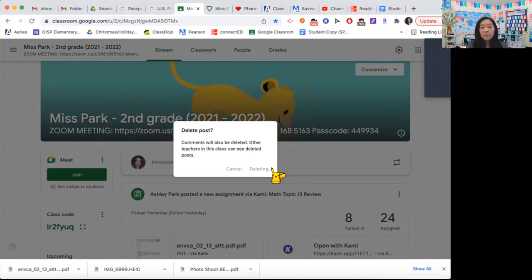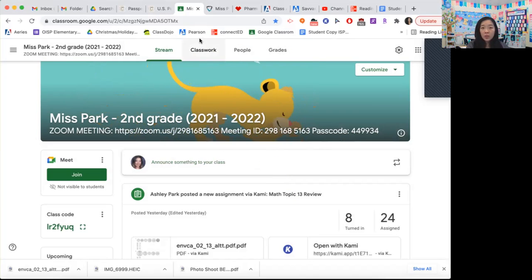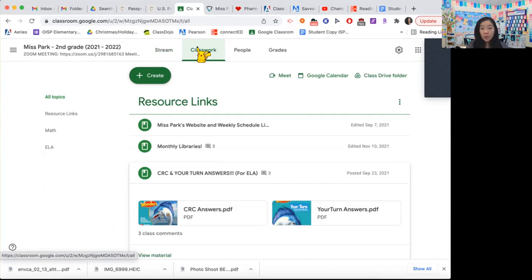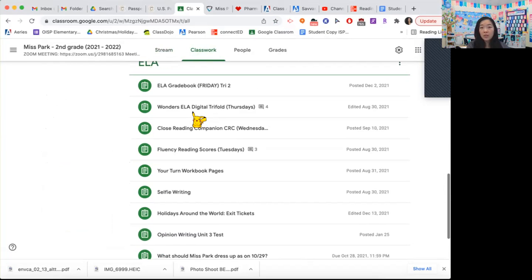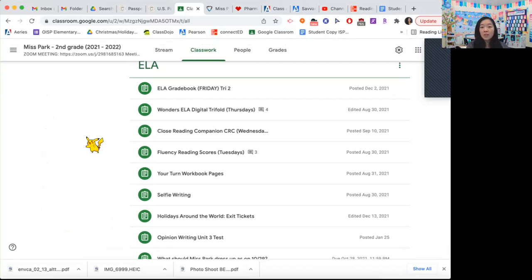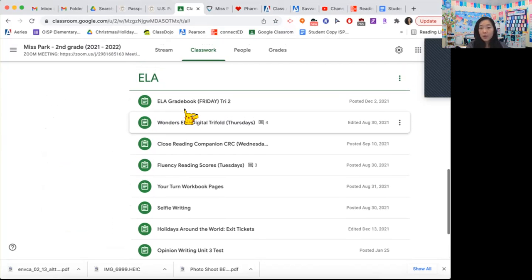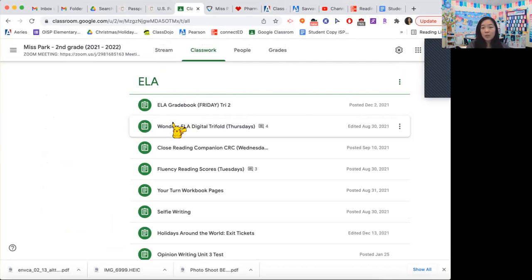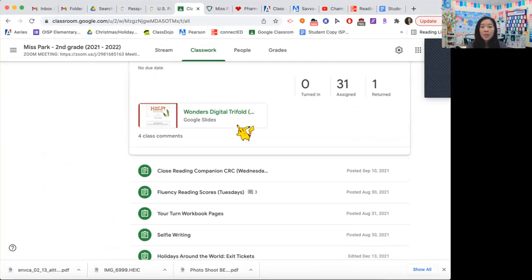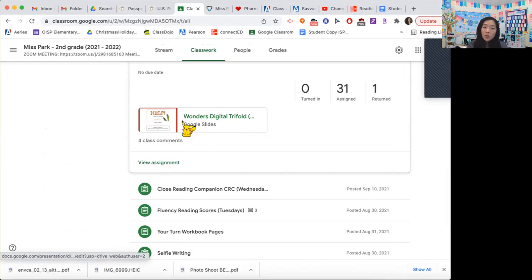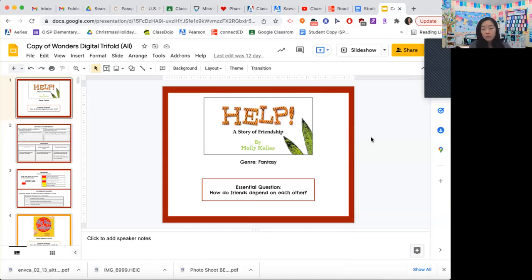All right, now what you guys are gonna do is click on classwork, and then scroll down to ELA. The second one from the top on ELA says Wonders ELA Digital Trifold, and it's for Thursdays, which is today. So go ahead and open that up. You'll see this window pop up, and it should say your name, and then you're gonna open that up. I'm going to give you guys a minute to do that. Go ahead and do that now.